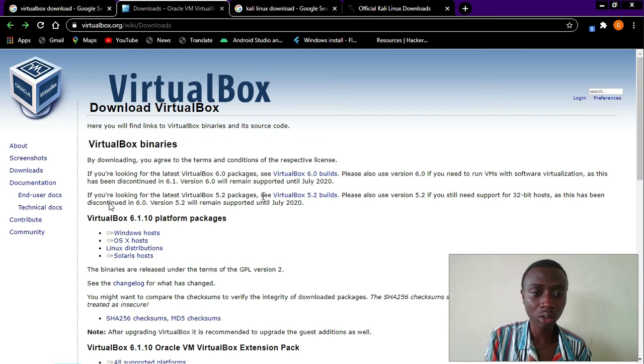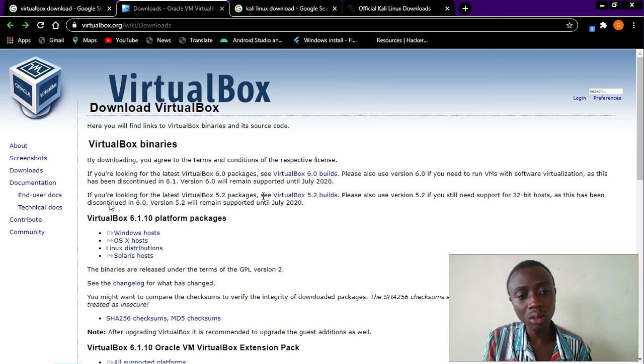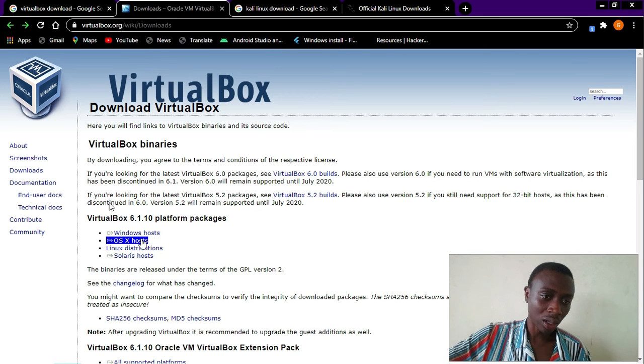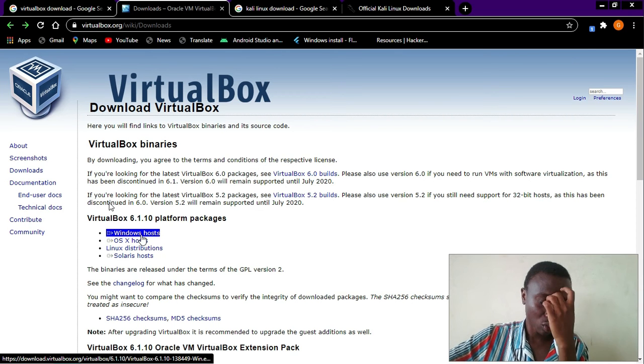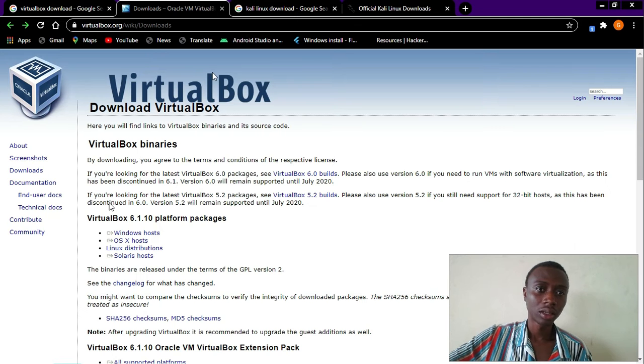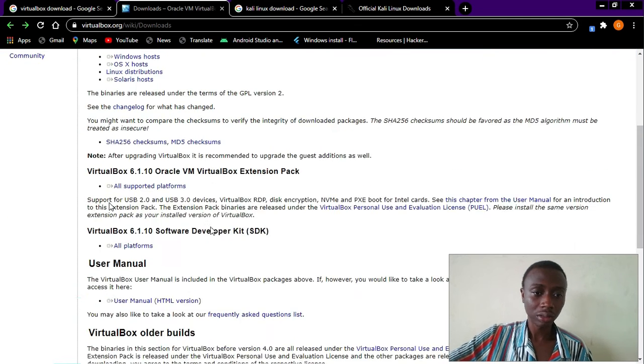So it normally confuses people. If the person wants to install a Linux operating system, instead of downloading the Windows version, because the person is already using Windows, they download the Linux version and it will not work. So we will hit on the Windows host, and it will just download for us.